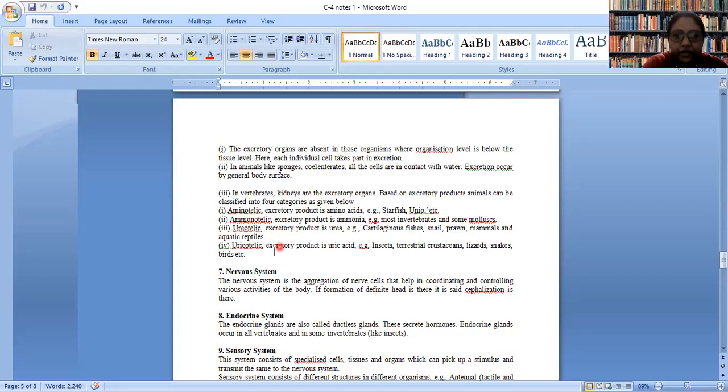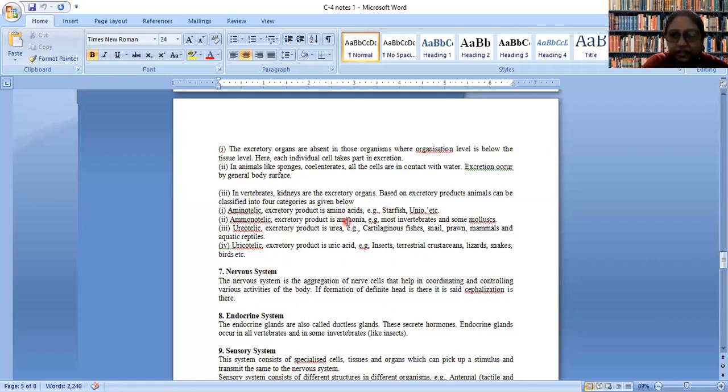In case of uric acid also, which is visible in certain insects, in lizards, snakes and birds, they don't have that much well-developed excretory system to convert nitrogenous waste into urea. But as they are terrestrial, they cannot excrete ammonia.